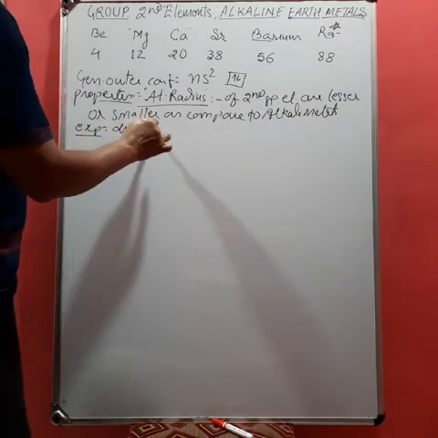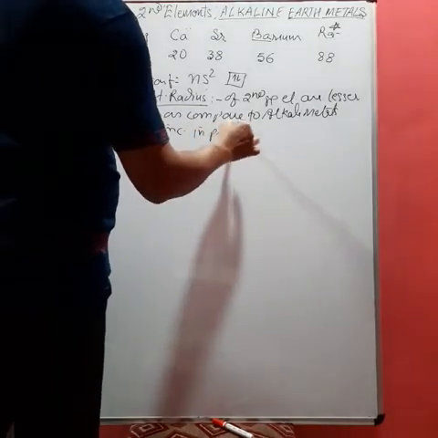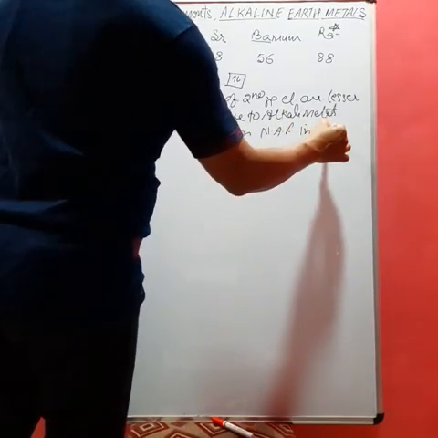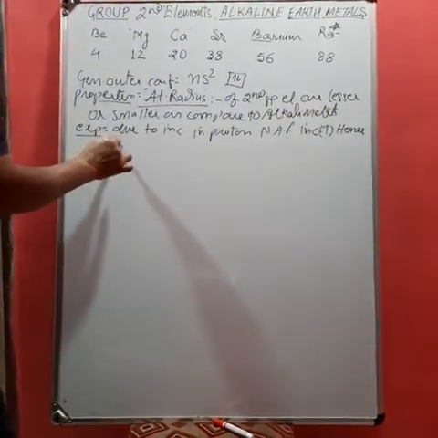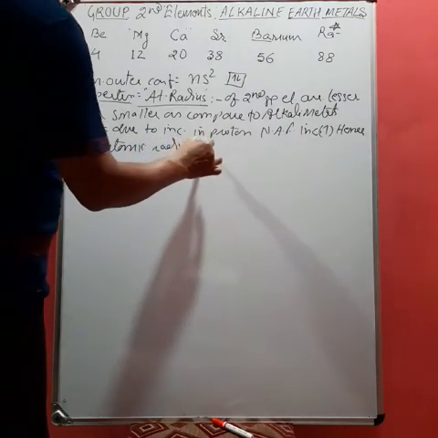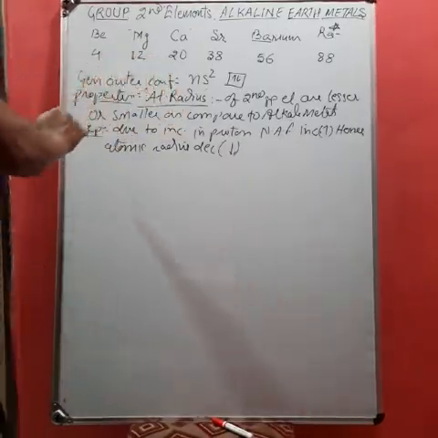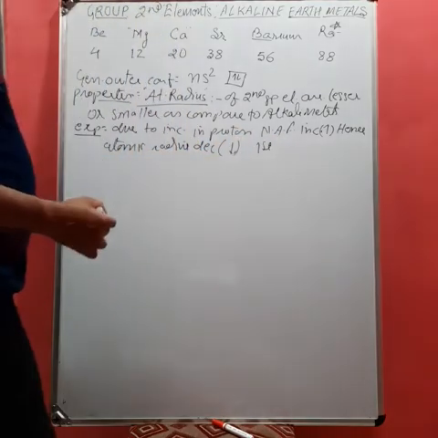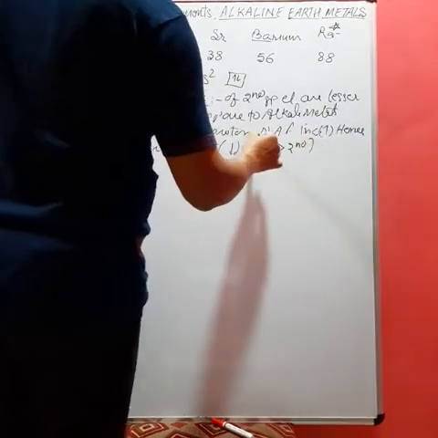The explanation is that due to the increase in proton number, nuclear attraction force increases, hence atomic radius decreases. That is, their atomic radius is lesser than the atomic radius of alkali metals. You can say first group elements have a bigger atomic radius as compared to second group elements.